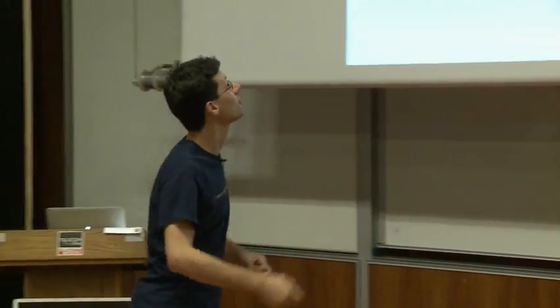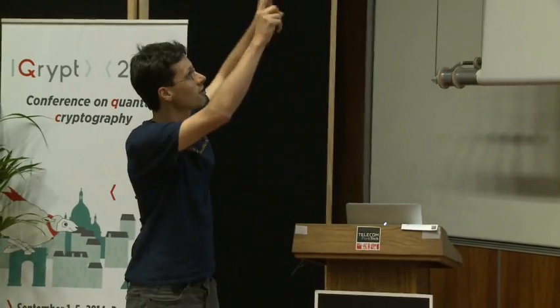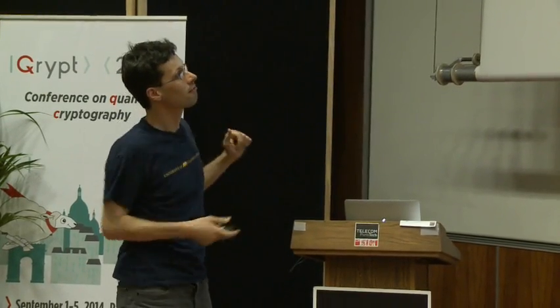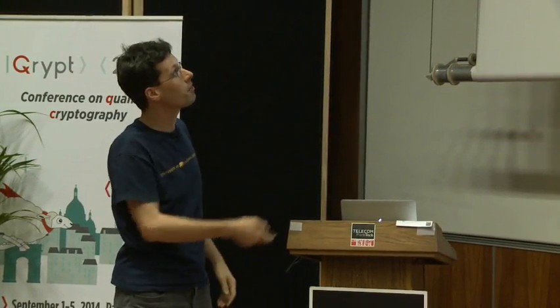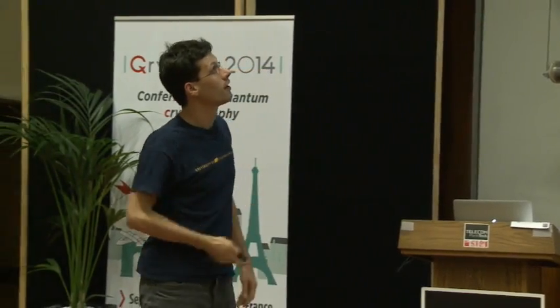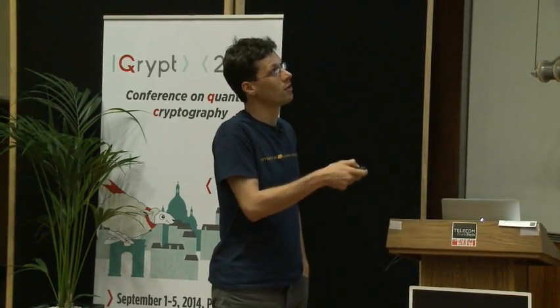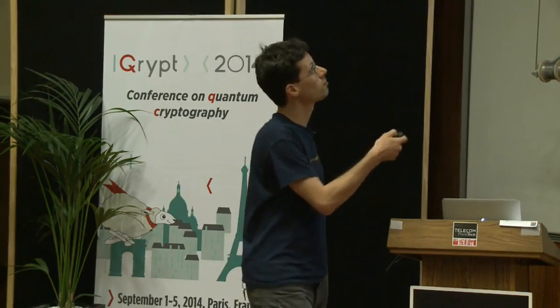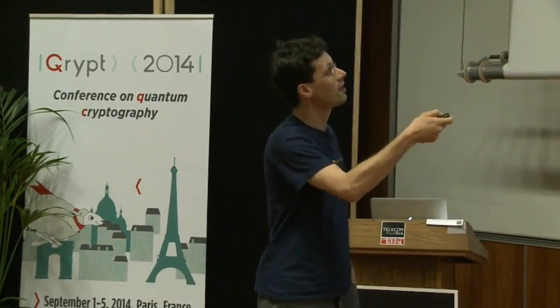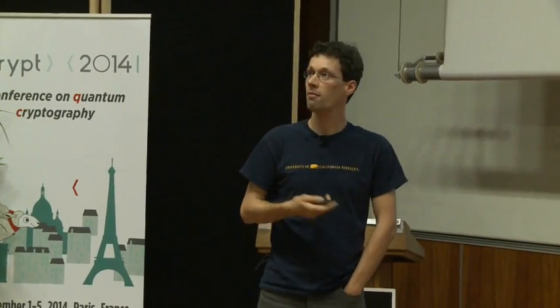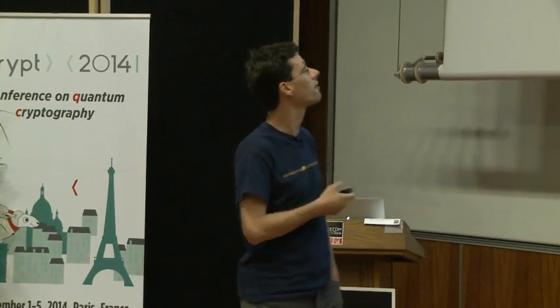Wiesner's money, which came in the early 70s and was published 15 years later, is just a description that I have a thing that has a serial number and also has a hidden quantum state. That's a sequence of zeros, ones, pluses, and minuses. And if the bank knows its secret, it knows which basis to measure in, and it can definitely verify that the bill is good and valid.